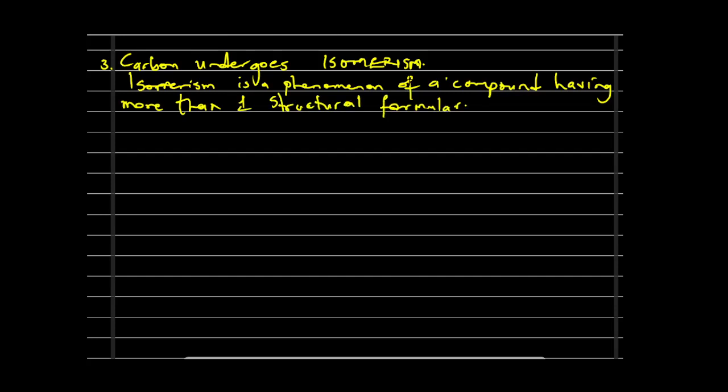So let's quickly see an example. Let's have a carbon compound that has 5 carbon atoms, for example. If we want to draw the structural formula for it, naturally we should have it looking like this: carbon, carbon, carbon, carbon, carbon. So this is our carbon 1, carbon 2, carbon 3, carbon 4, carbon 5.